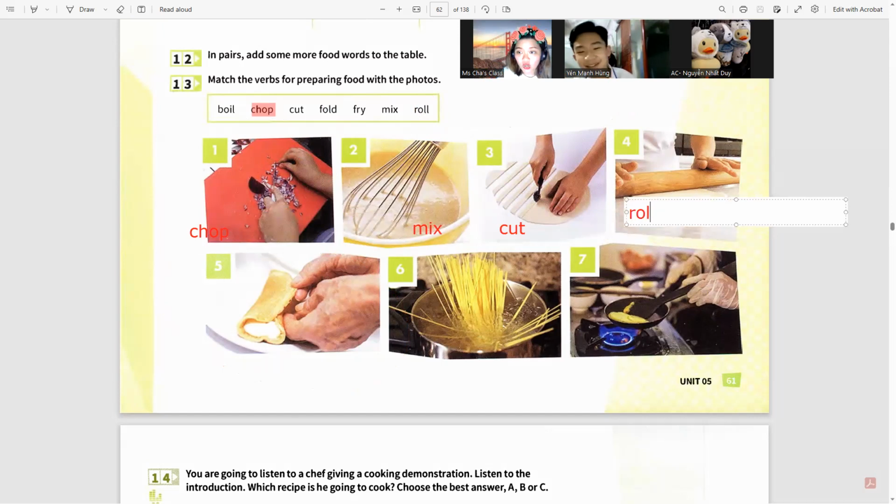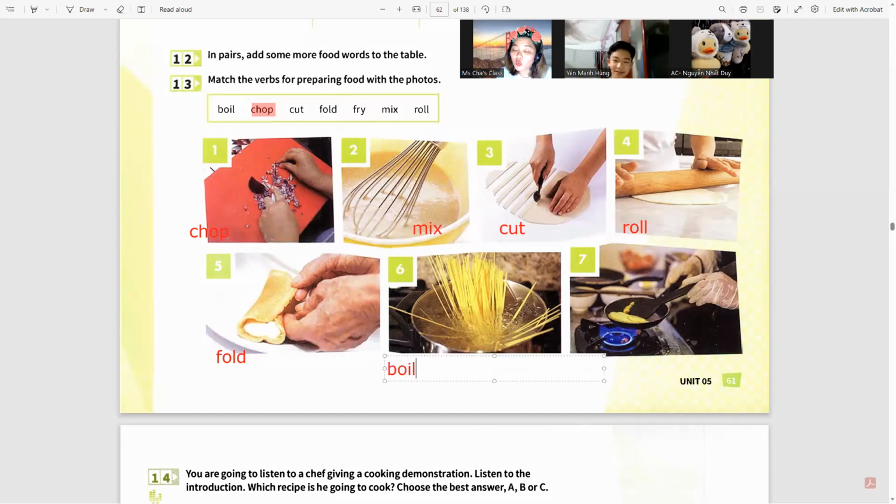I think number five is fold. Yes, this is fold. Like, for example, fold your paper. Number six is boil. Anything that has something to do with water, boil. How about number seven? Number seven is fry.